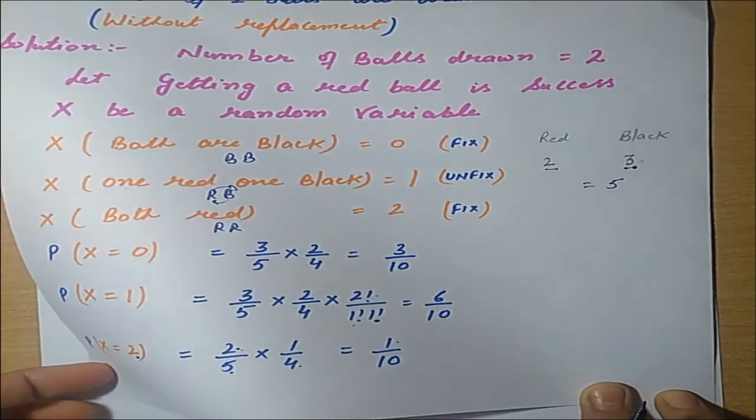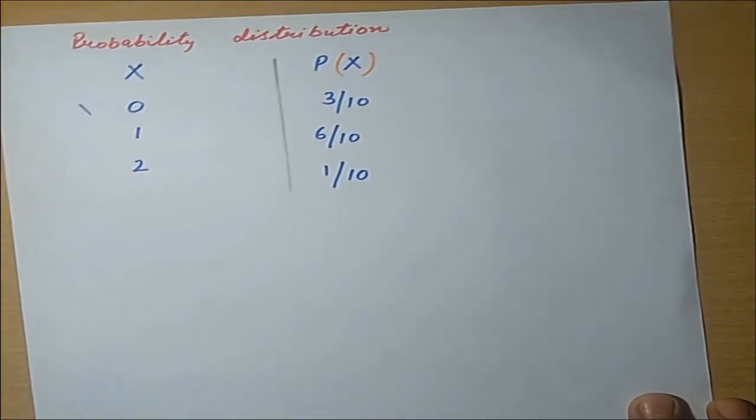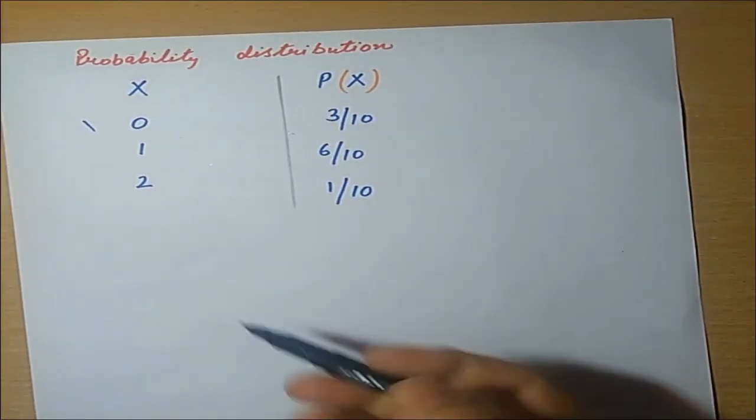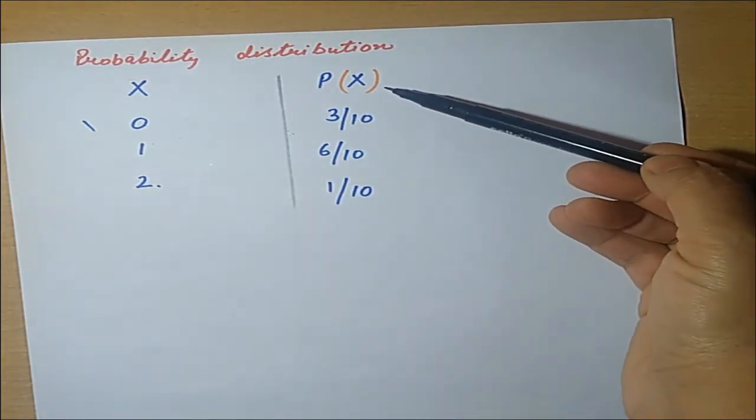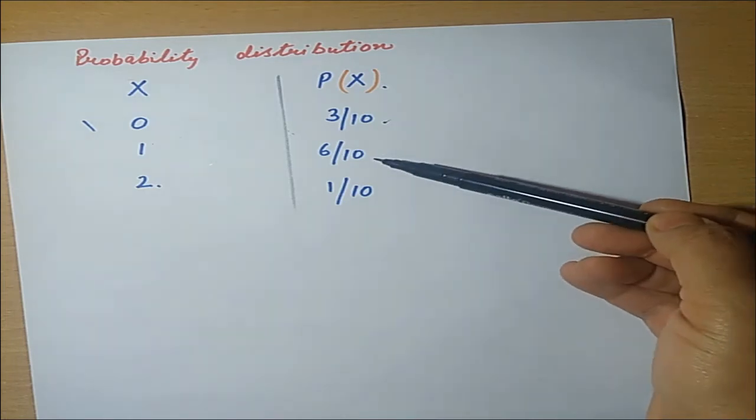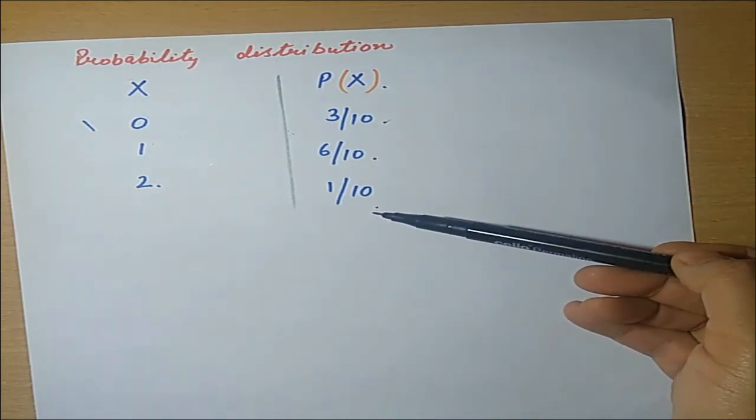Now we will make a table. Probability distribution. How many cases for x are there? That is 0, 1 and 2. And the probabilities for these cases are 3 upon 10, 6 upon 10 and 1 upon 10.